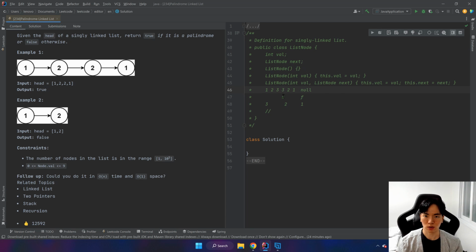And then what we have to do is reverse this linked list so that our slow pointer is at 1. And we move our fast pointer here at the head again, and our slow pointer to the 1. And then we kind of merge it together, and if the values are the same, then we move fast and slow, and if it's the same, we move fast and slow. You get the idea. Okay, so let's code it.